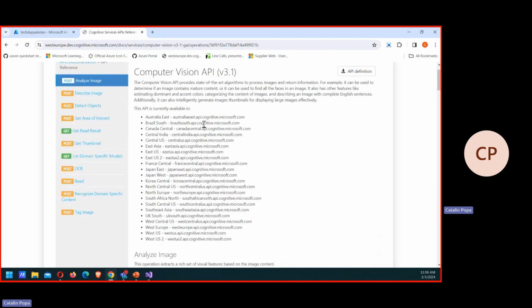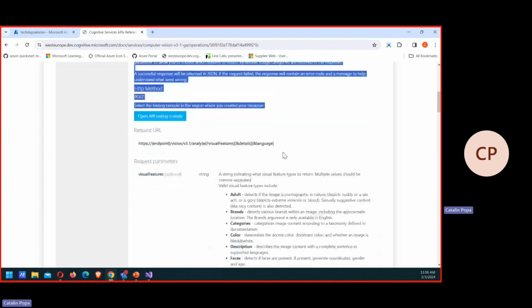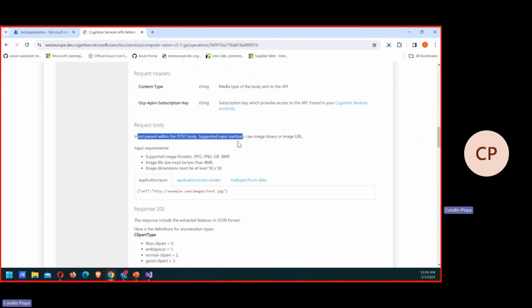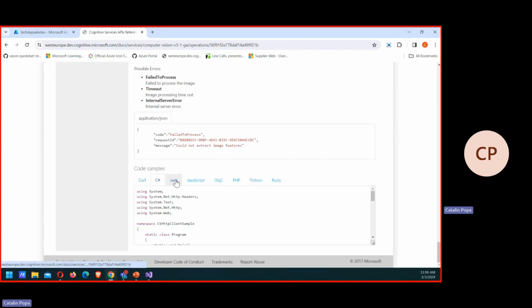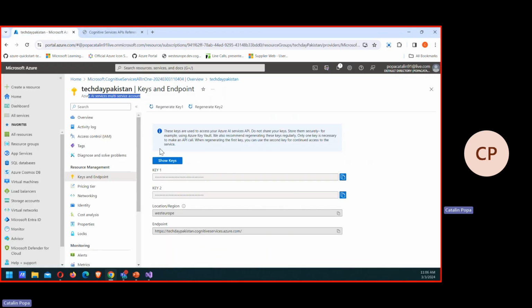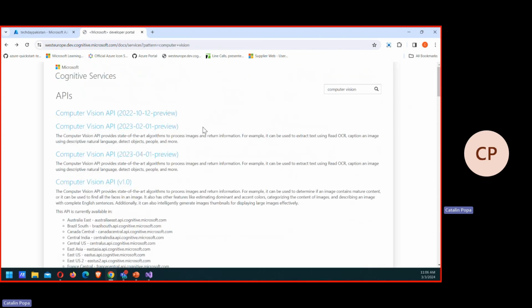And you have here all the details: what you can do with the actual API, how you can make the URL request, what the request body needs to contain, even at a certain point, of course, some code samples that you can use and so on and so forth. So this resource right here, just as I said, is basically a one for all wrapper for all of the APIs that you're seeing in this API library right here.